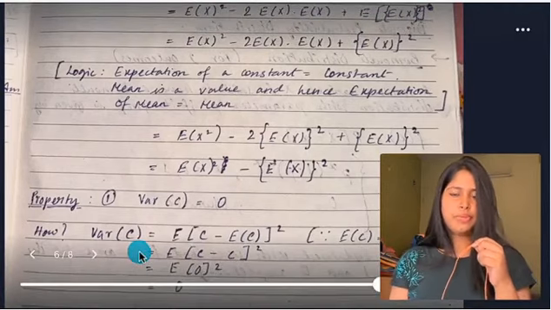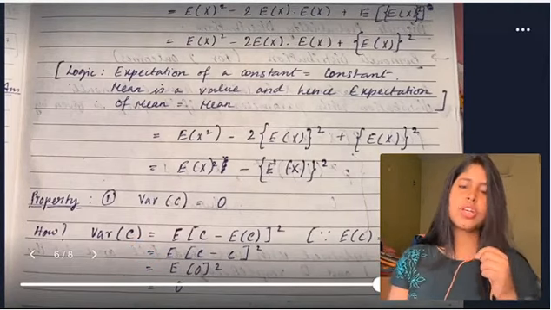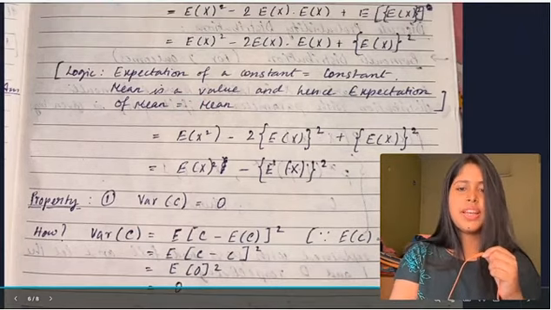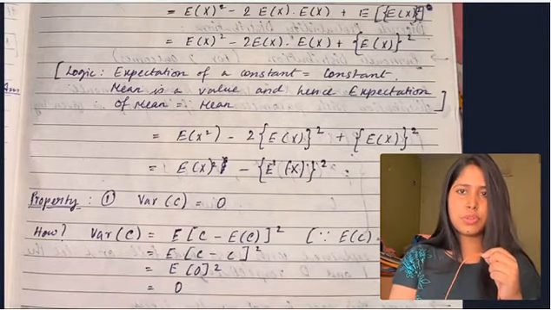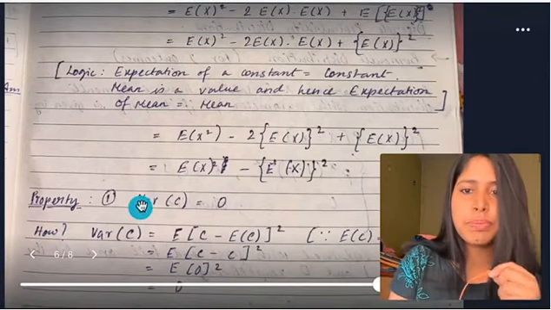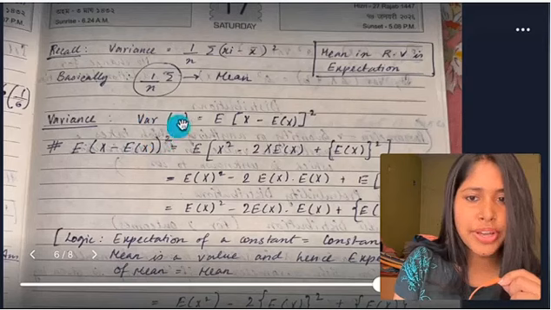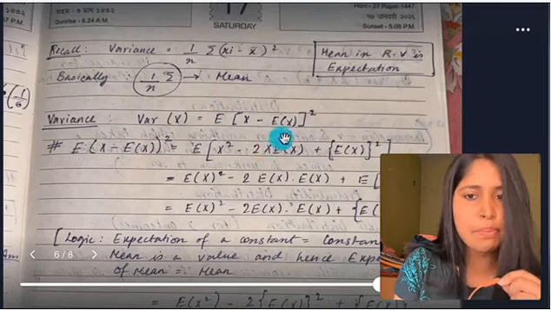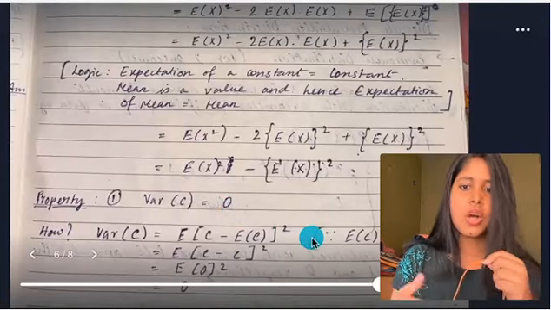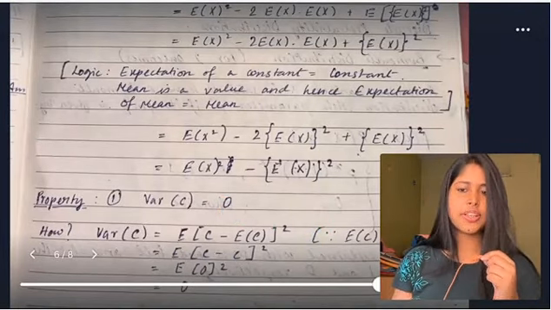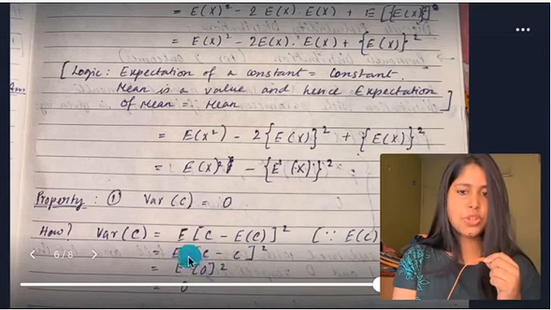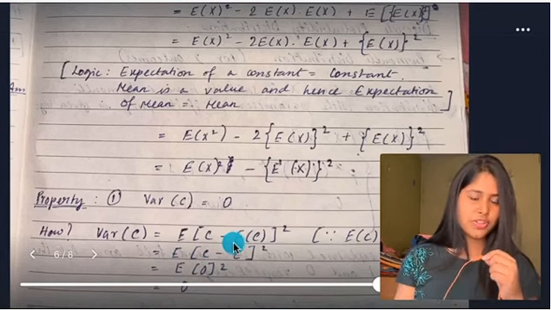Now there is another topic: there are properties of variance. Okay. Variance of c is equal to 0. This means that variance of a constant is equal to 0. Now look here, how do I say this? You can prove it. Put c here. Variance of c is equal to expectation of (c minus expectation of c) whole squared. If you put it like this, we already know that expectation of a constant is the constant. So this will be constant c minus c, which is equal to 0. So expectation of 0 squared is equal to 0.